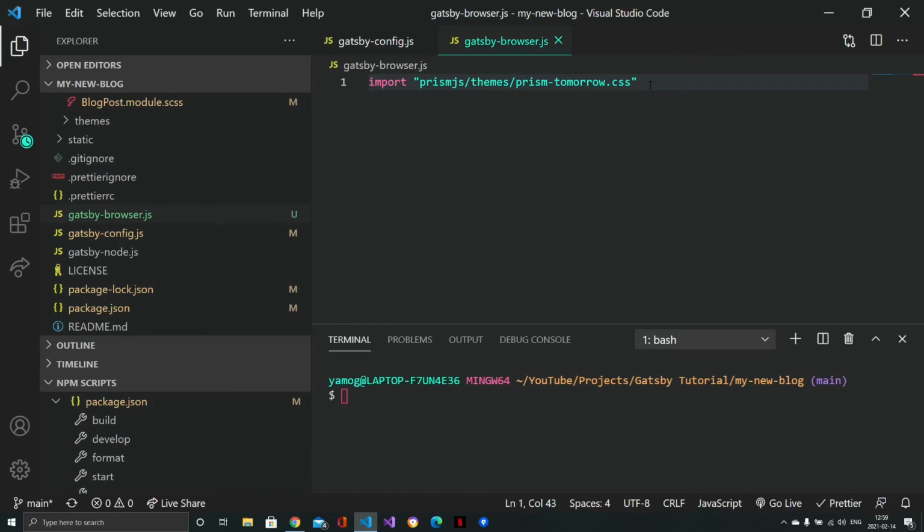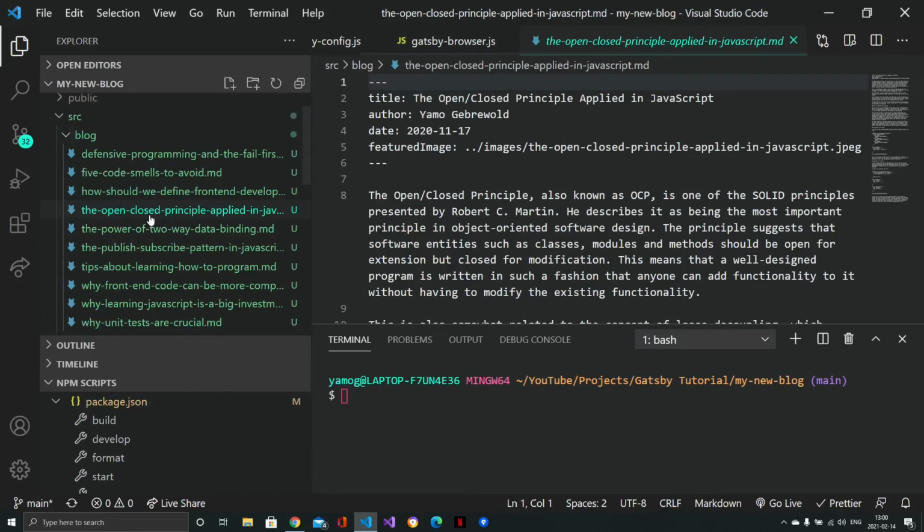The next thing I want to do is go to the markdown files to see if I'm actually using the syntax that is necessary. In the open-close principle file, I have to scroll down a little bit. This is the way it works in Markdown.